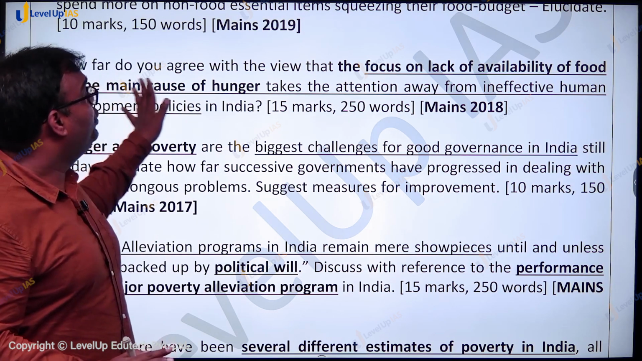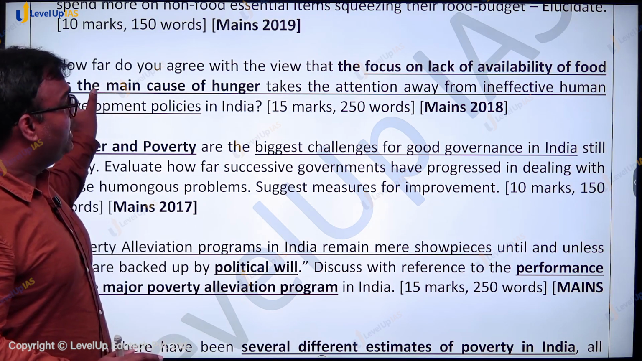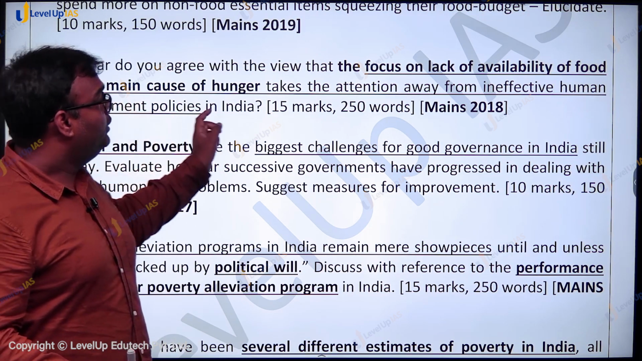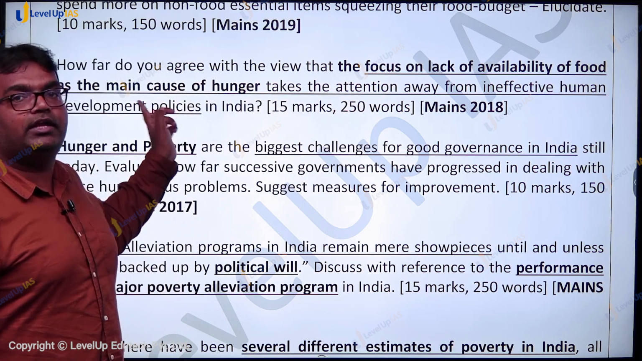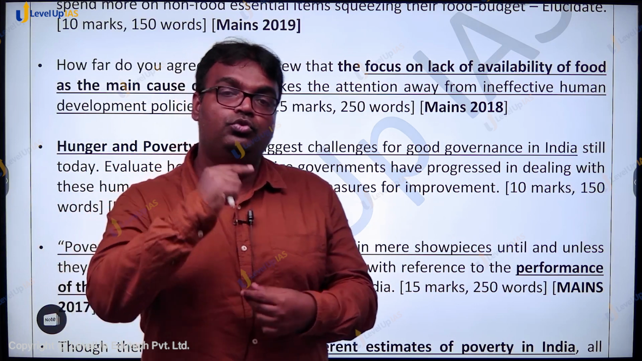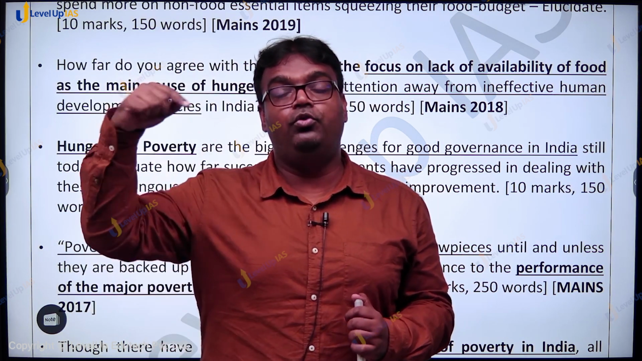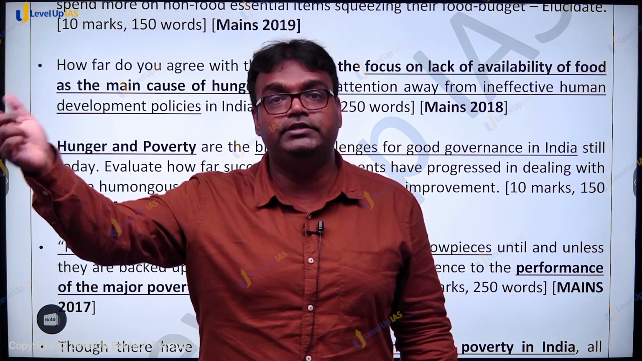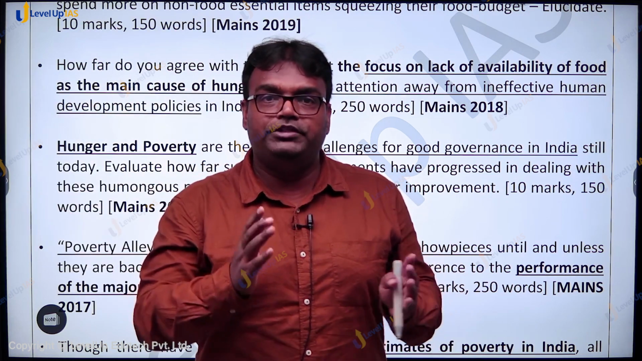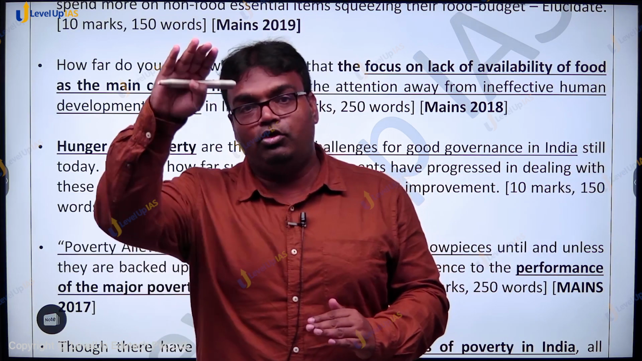How far do you agree with this particular view? When you are focusing a lot on lack of availability of food as the cause of hunger, then your attention from other aspects is diverted. So you will see this is related to the multidimensional poverty index question, that is, how significant is the multidimensional poverty index. In the multidimensional poverty index you measure poverty not only on the basis of consumption expenditure but on a lot of other aspects.